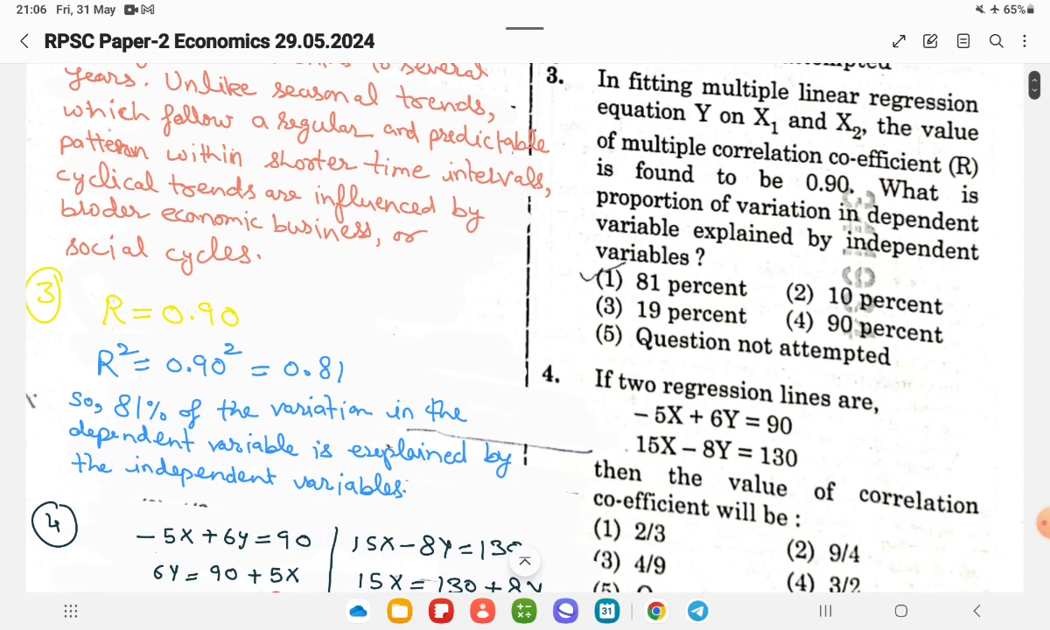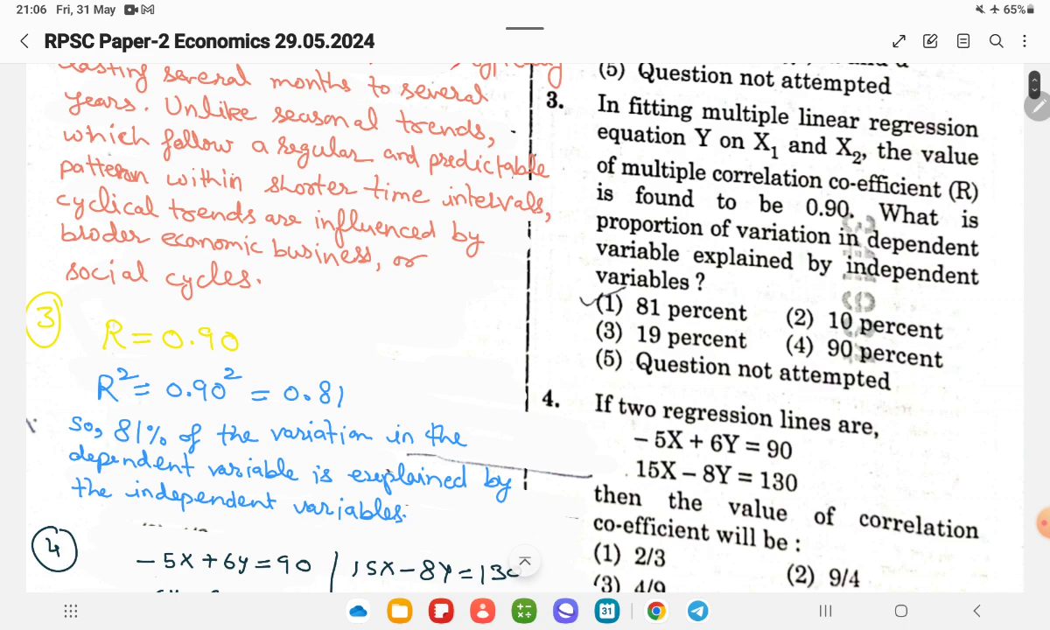Now the third question is: in fitting a multiple linear regression equation of y on x1 and x2, the value of the multiple correlation coefficient R is found to be 0.90. What is the proportion of variation in the dependent variable explained by the independent variables? So the question is asking how much variation is explained by the independent variables.